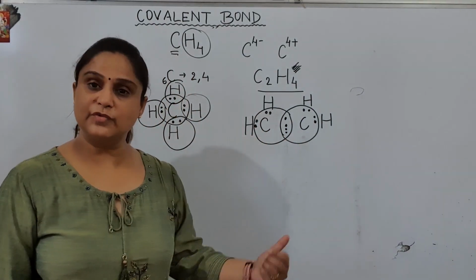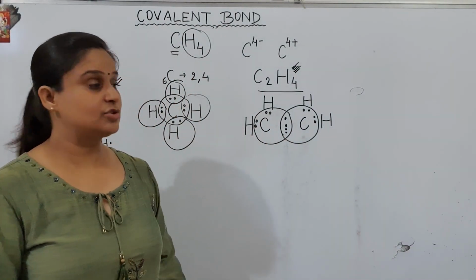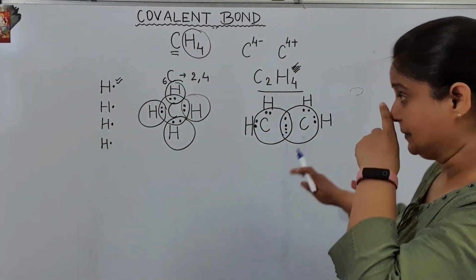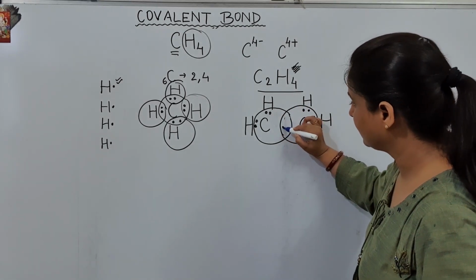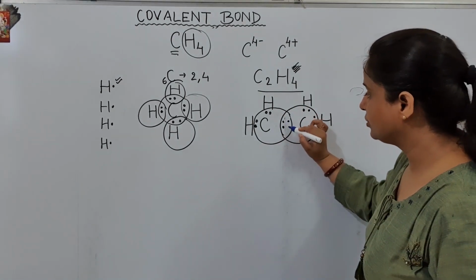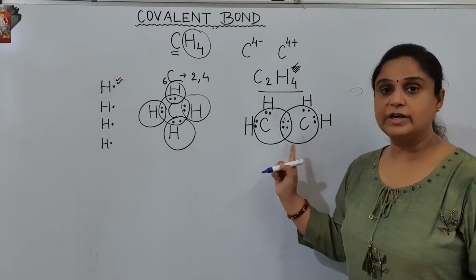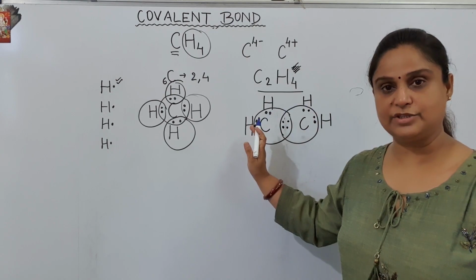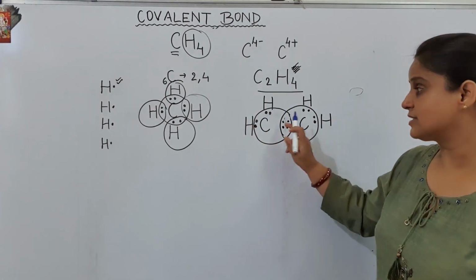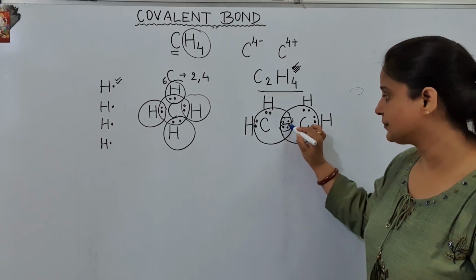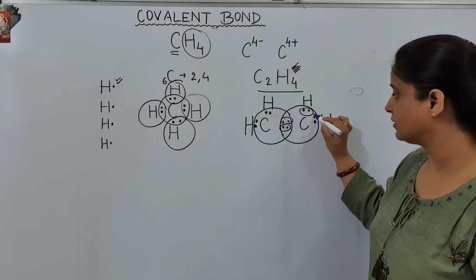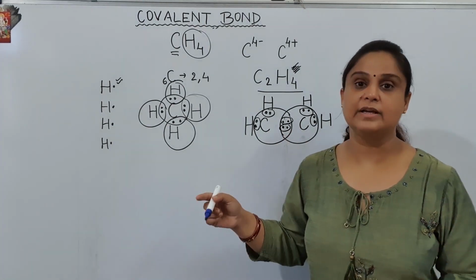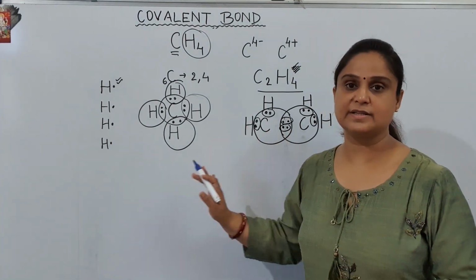Can I do this? So 4 electrons are being shared. Now they are sharing their 4 electrons. Can you understand one concept here? I am drawing it this way, 1 2 from this and 1 2 from this carbon. So 2 electrons have been shared by both the carbon. The rest of the electrons are being shared by hydrogen and hydrogen. Because 2 electrons are being shared, these are your bond pair, and these are also bond pair because they are involved in the bonding. But there is no lone pair present in this compound.